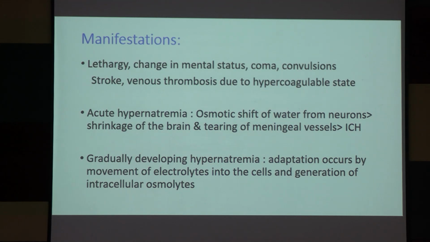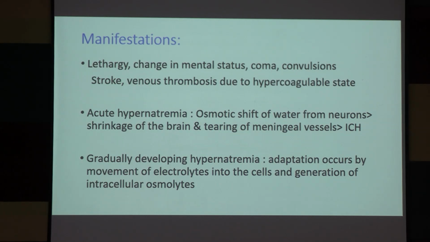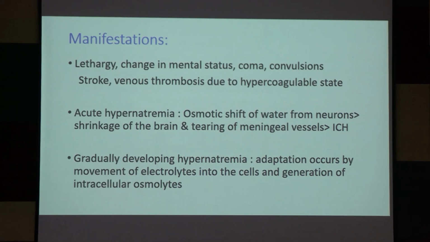So look, this is a very critical portion. All these electrolyte abnormalities are very critical. You cannot go very simply in those cases. Gradually developing hypernatremia, adaptation occurs by movement of electrolytes into the cell and generation of intracellular osmolytes. There will be time adaptation, meaning this is the body's own adaptation, okay.